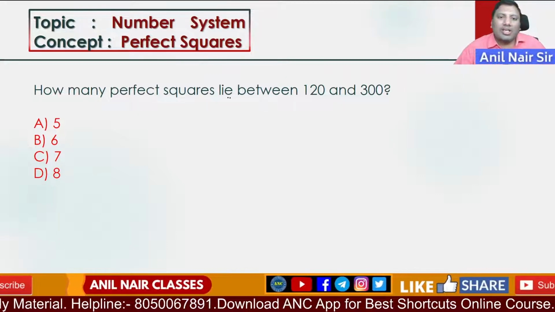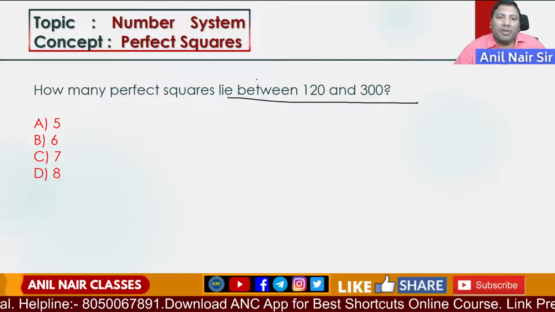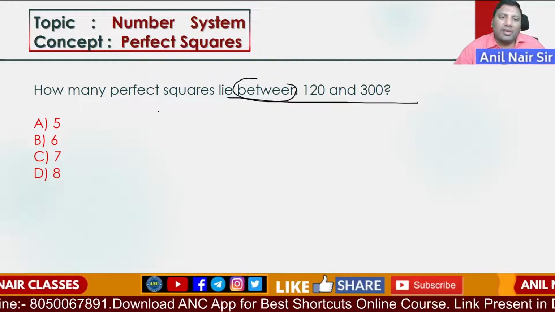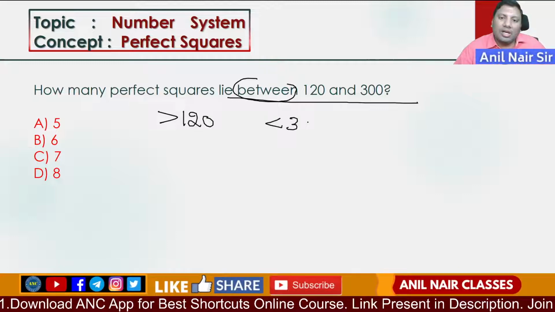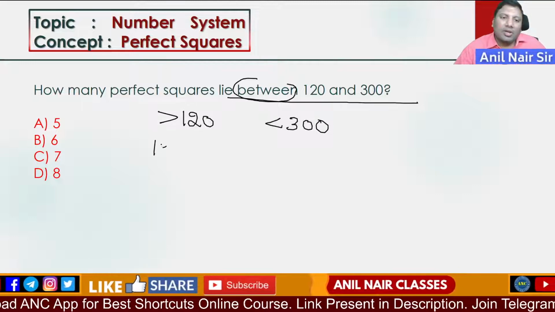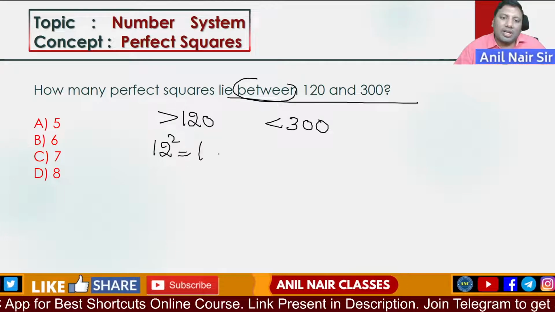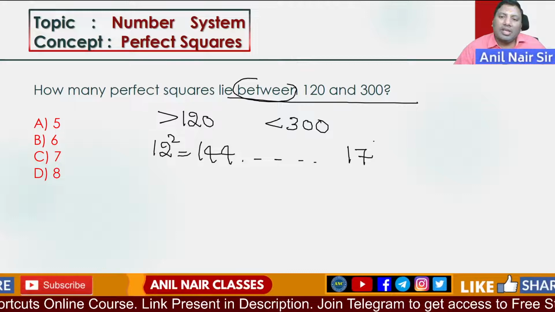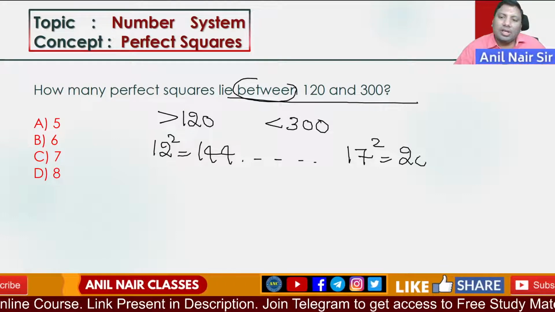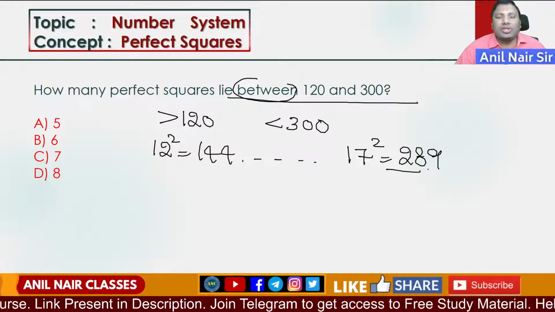Kindly watch the class again and again. How many perfect squares lie between? Between means it should be greater than 200 and less than 300. 12 square is 144. 17 square is 289.